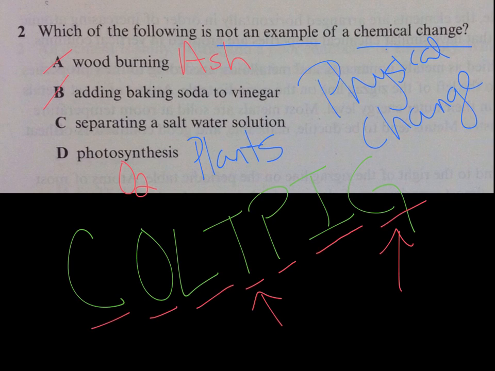Do you see O2 somewhere in Cold Pig? Oxygen? Is that in Cold Pig? Great job. That's a production of a gas. So is photosynthesis physical or chemical? Excellent job. It's a chemical change. So you are right. Letter C, separating a saltwater solution, is not an example of a chemical change. Great job.